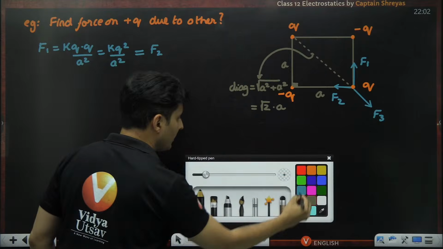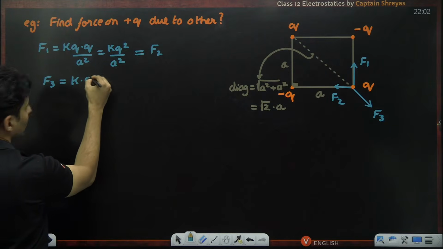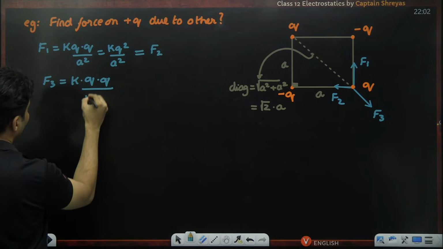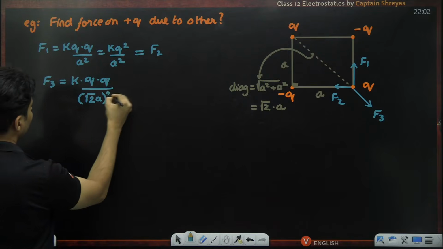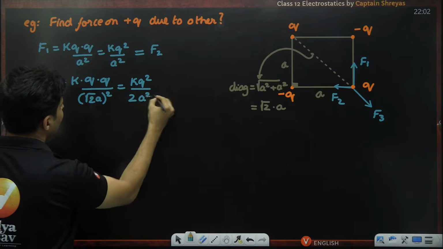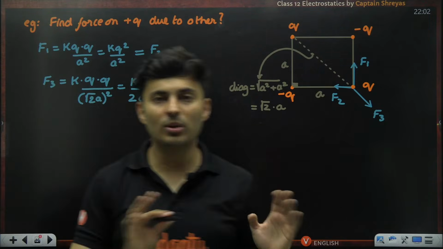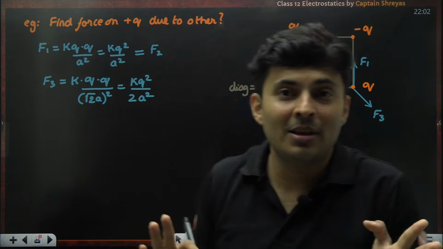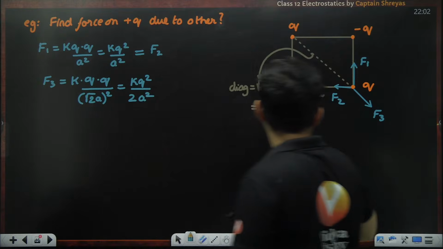So technically speaking, that F3 will be K into Q divided by root 2 times a, whole square. So it will be K Q square by 2 a square. These are the forces. But that is not the job. I have to find the net force.